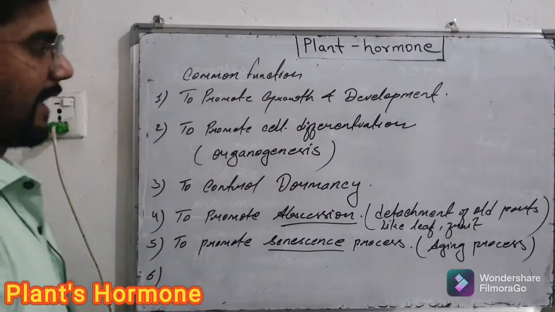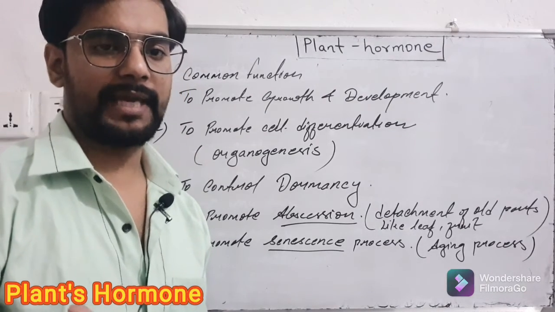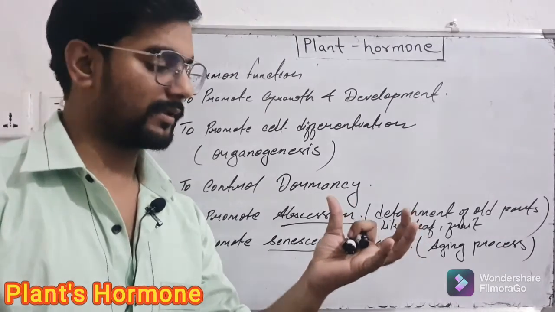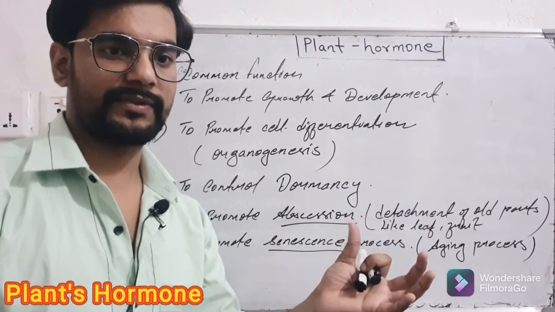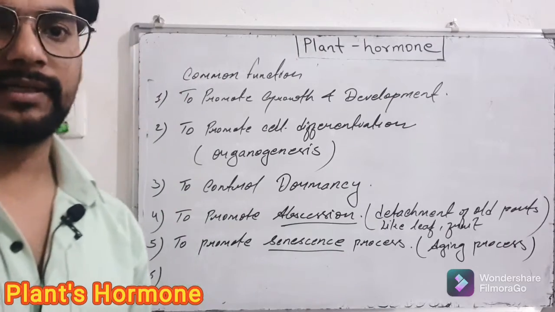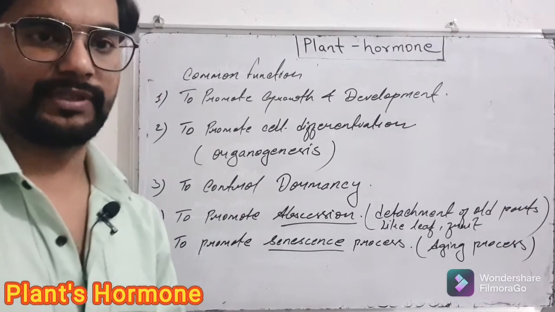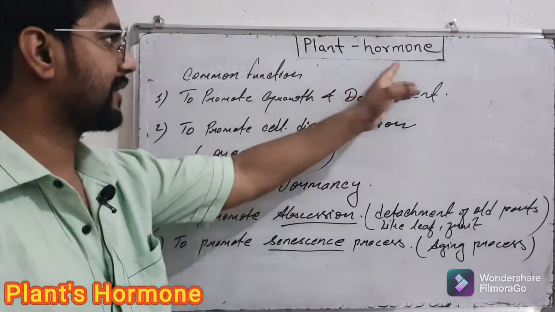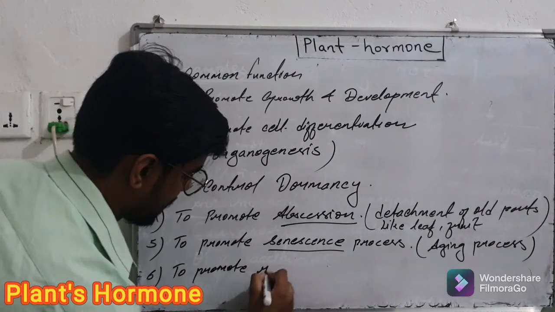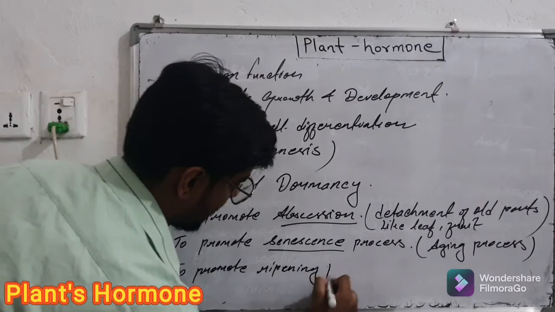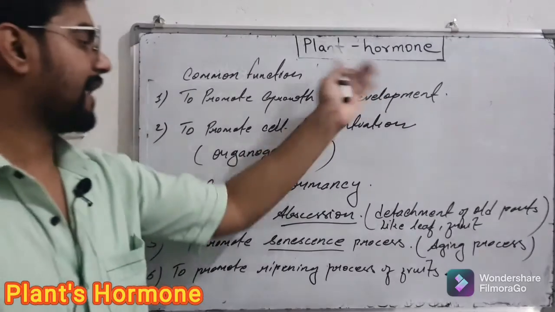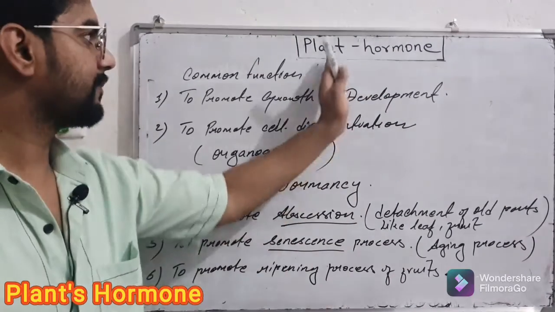And next one, ripening of the fruit. You can see apple and mango trees in their seasons give fruit in time, and you can get ripened fruit. But instead of ripened fruit, some plants may still have green, unripe fruit. The maturity of the fruit is actually maintained by the plant hormone. It means it promotes the ripening process of fruit. Okay, these are the major functions controlled by the plant hormone.